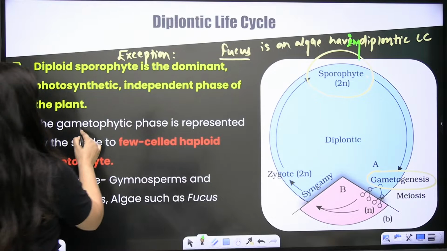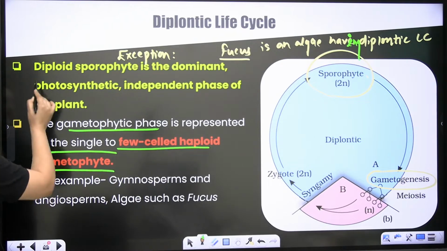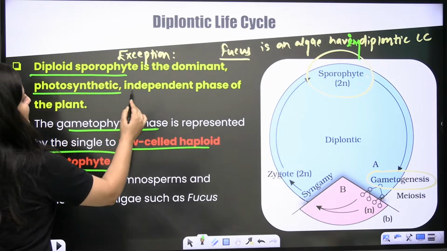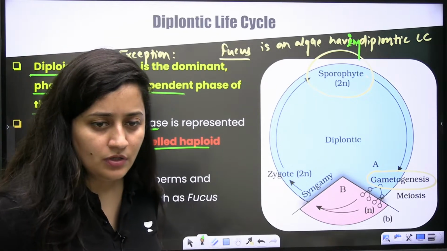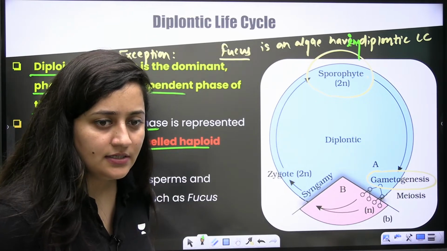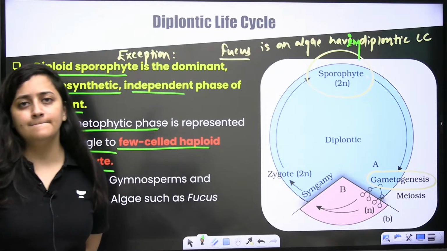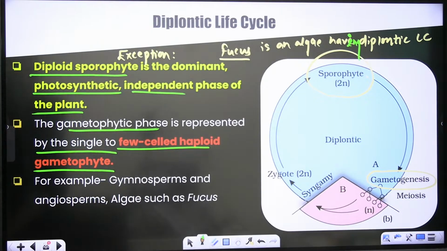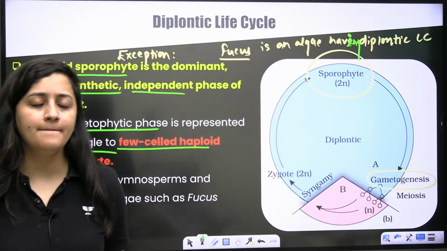So here you can see the gametophytic phase is represented by a single to few celled haploid gametophyte. The diploid sporophyte is dominant, photosynthetic, independent. Examples are also given. If there is any doubt, please let me know. Do you have any doubt here? Are you sure?